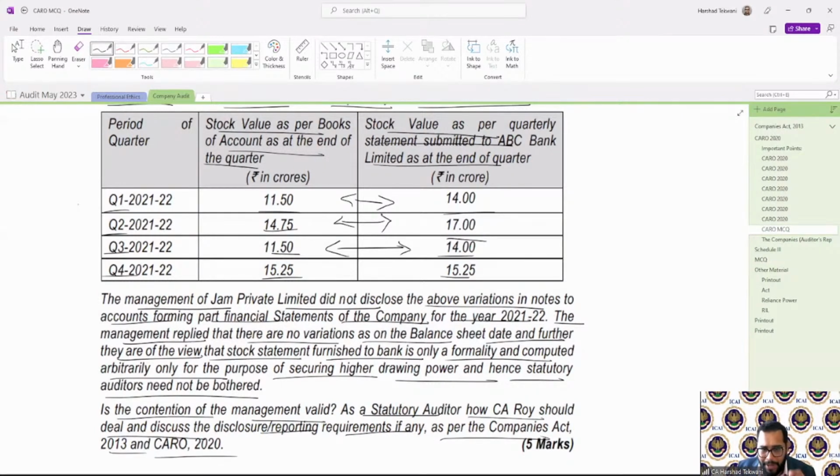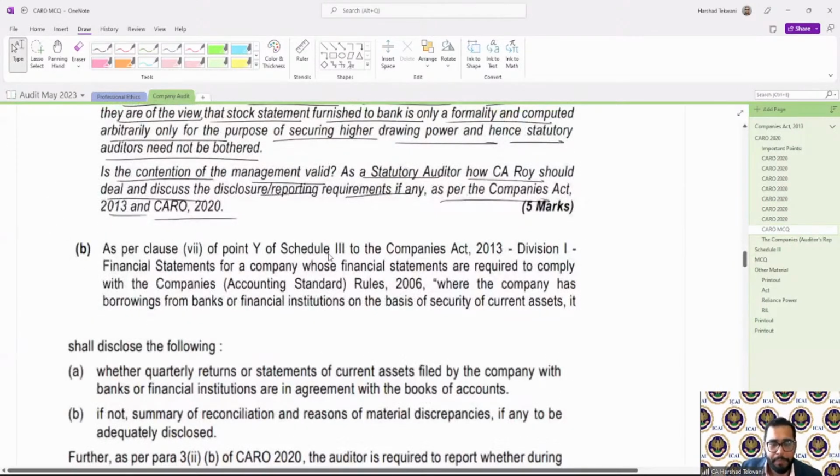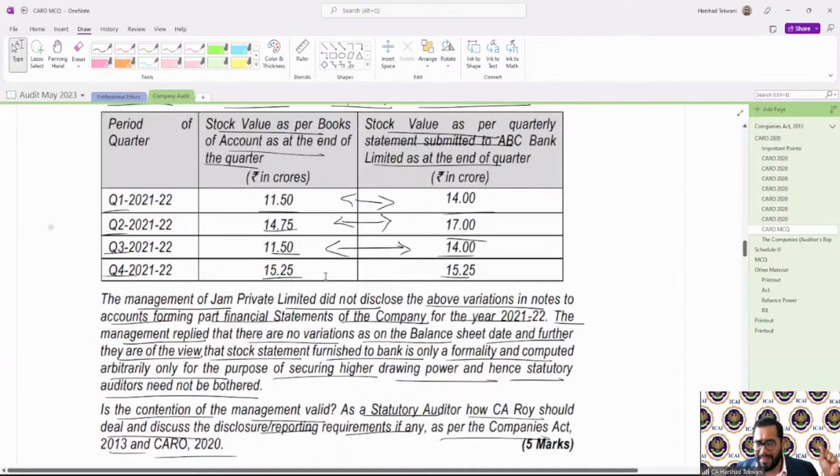So there are two requirements, Companies Act and CARO 2020. But as of now, we will only see CARO 2020, not Companies Act. Okay. So CARO 2020. What is the requirement? In excess of 5 CR, if any cash credit limit is given, then the details of security, whether quarterly returns have been filed, and whether they are in agreement with books of account or not.